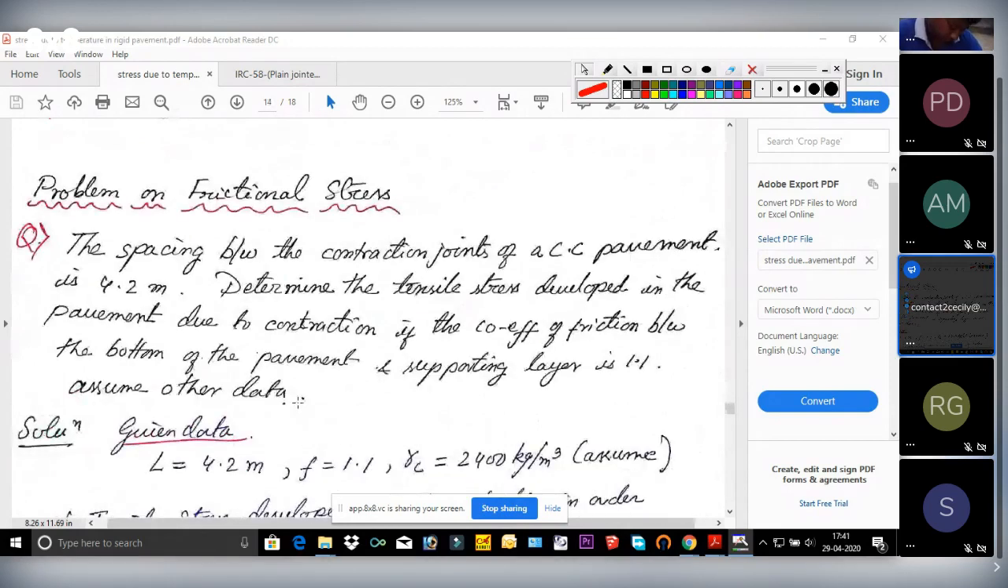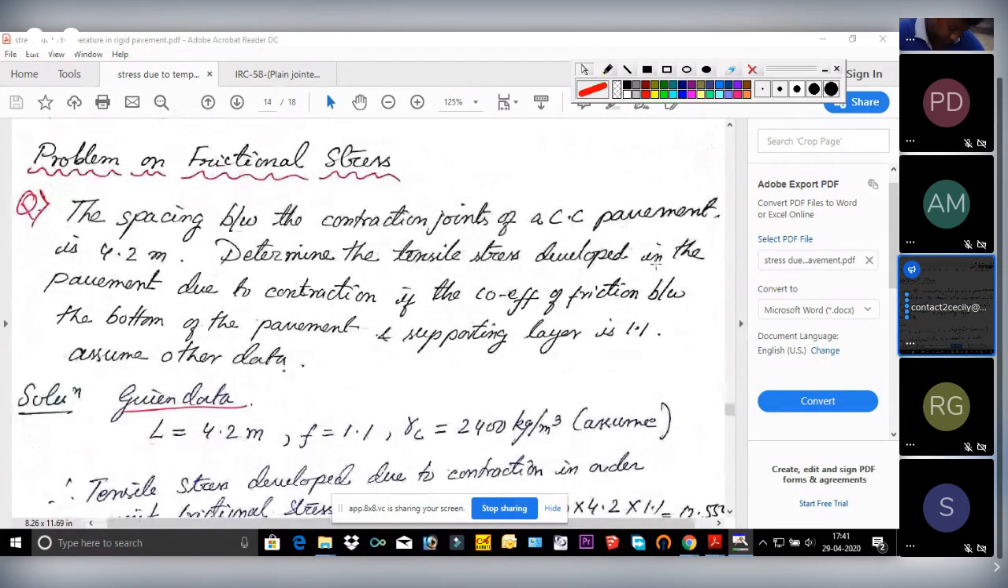So that is, determine the tensile stress developed in the pavement due to contraction if the coefficient of friction between the bottom of the pavement and supporting layer is 1.1. This is your F. Okay, assume other data. So F is 1.1, L is 4.2.